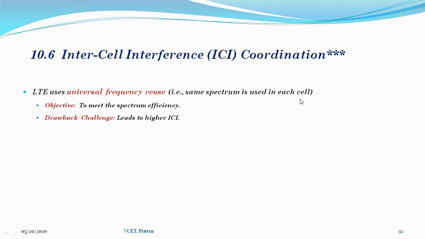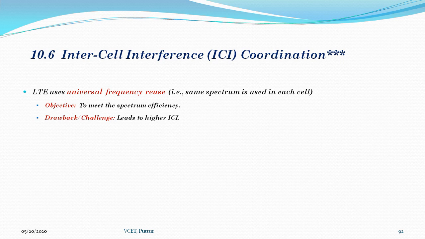This will cause a high level of inter-cell interference, especially for user equipment at the cell edge. LTE also has a mandate to increase cell edge throughput. Therefore, ICI control techniques must be applied. So, in this section, we mainly discuss ICI mitigation techniques for both uplink and downlink transmission.